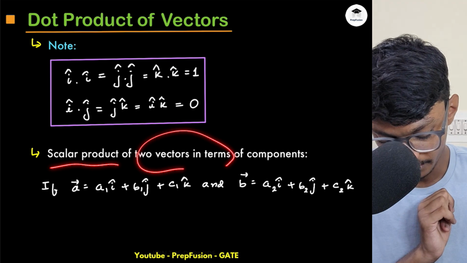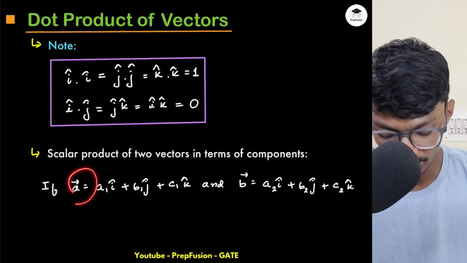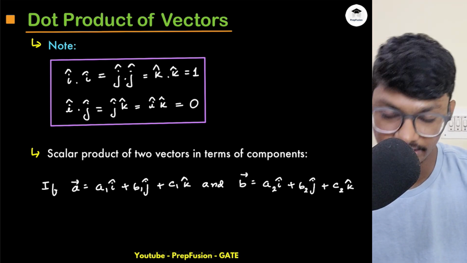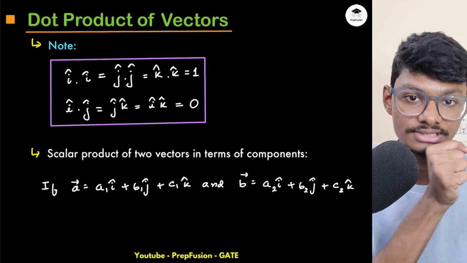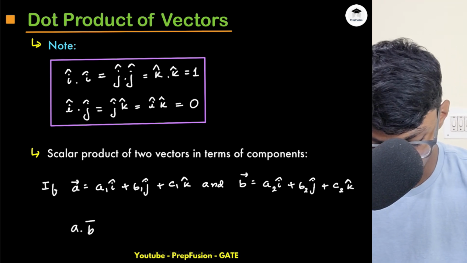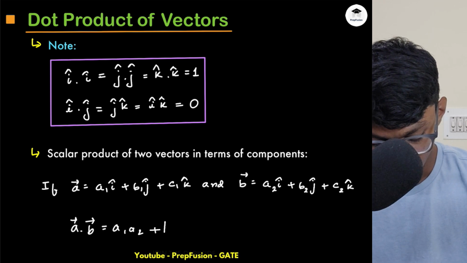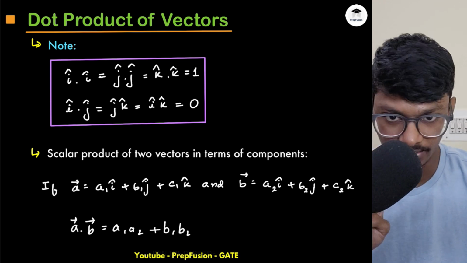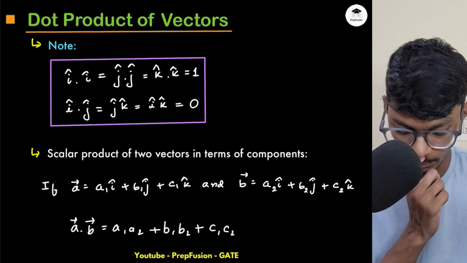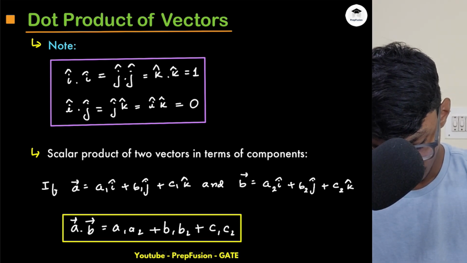Now the scalar product of two vectors in terms of components. If I have two vectors in i, j, k, what will be the scalar product? You don't have to directly compute for each of them every time. You can remember this: you just multiply the i components with i components, the j components with j components, and the k components with k components. So your A dot B will be very simple: multiply the i components A1 A2, then add the multiplication of the j components B1 B2, and then add the multiplication of the k components C1 C2. This is how you compute.